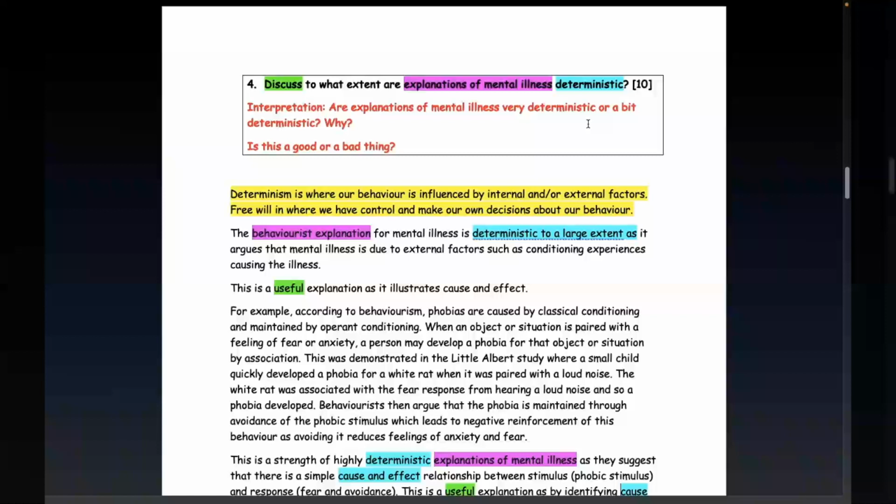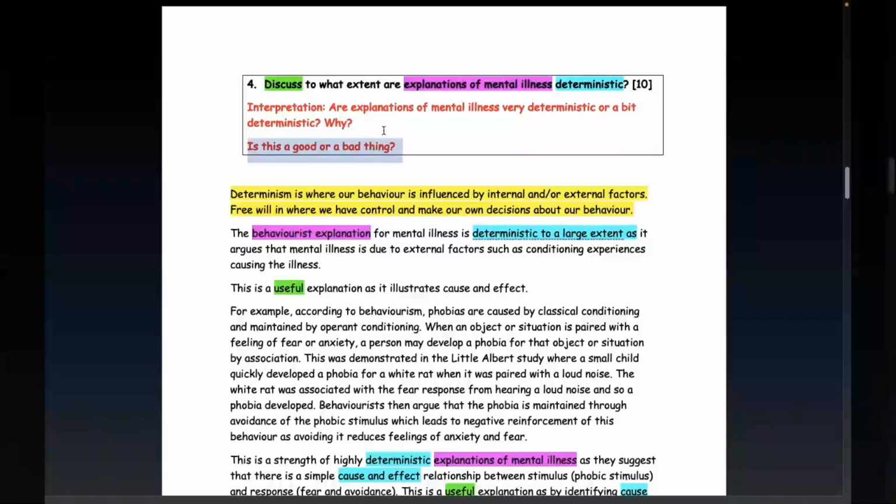Now, it's not just enough to say the behaviorist explanation of mental illness is deterministic to a large extent. You have to say why. Okay, that's that bit there. So what is it that makes it deterministic? Now, so far, we haven't done any evaluation. This bit here, which I'm highlighting, this bit here is the most important point.